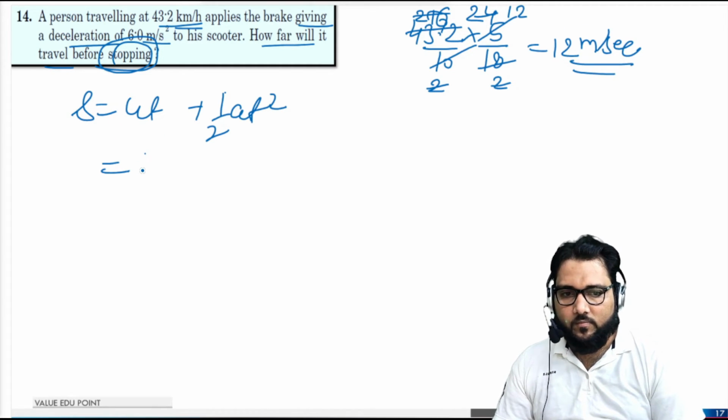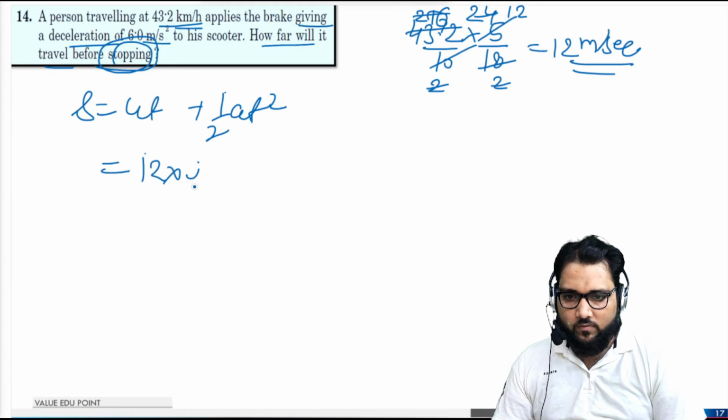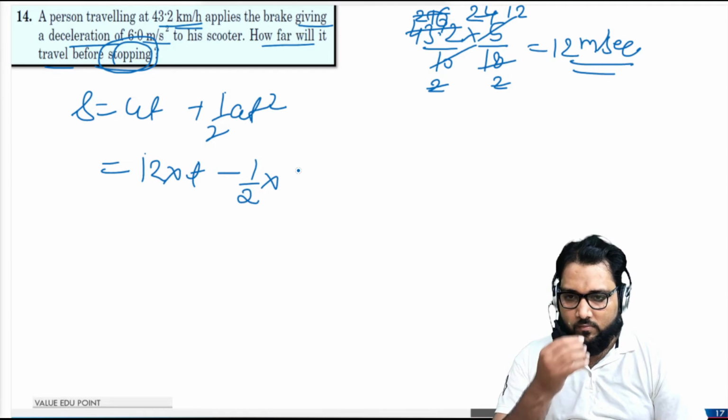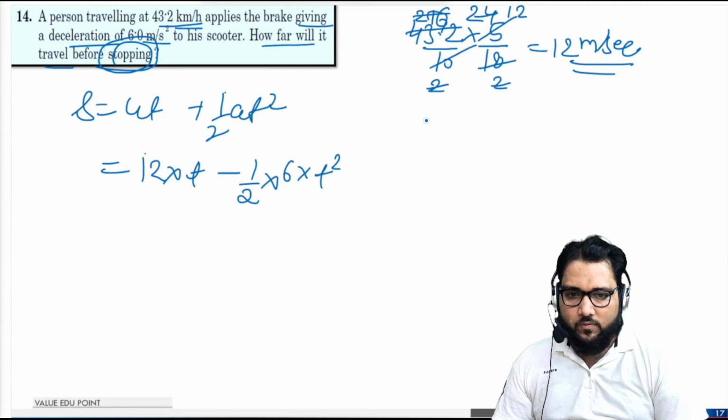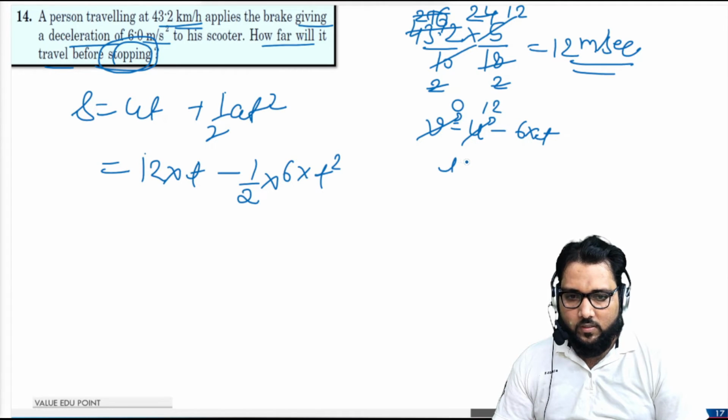Okay guys, so now 12, time is not given, so we have to first calculate time, and minus half, the acceleration is given, and deceleration, that is 6, and again we have to calculate time. So for stopping, the final velocity is equal to u minus 6 into t. Okay, this final velocity is 0 at stopping, and u is 12. So t will come out to be 2 second.